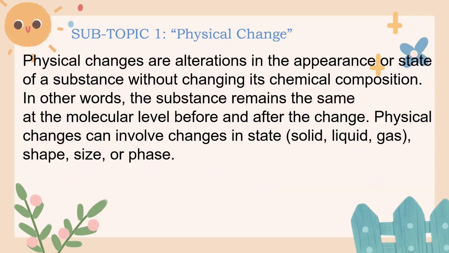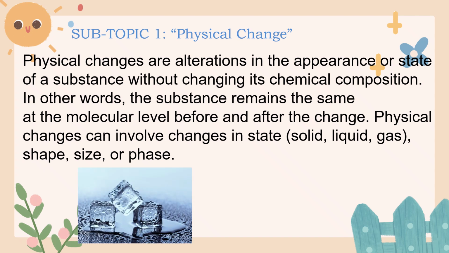Let's talk about physical change. Class, it means that a physical change happens when something changes how it looks, like its shape, size, or state, but still made of the same thing. So for example, when ice melts, it turns into water. It looks different, but still water.